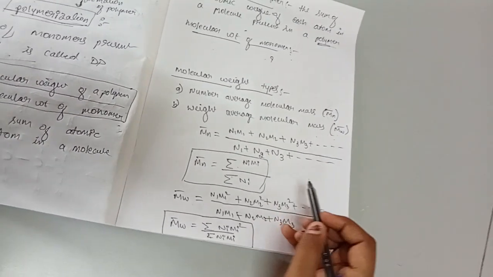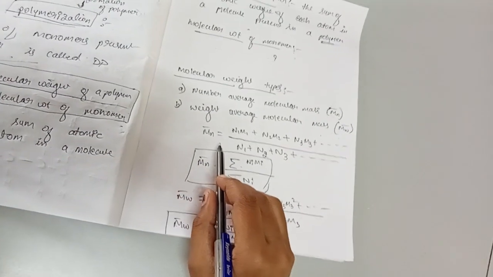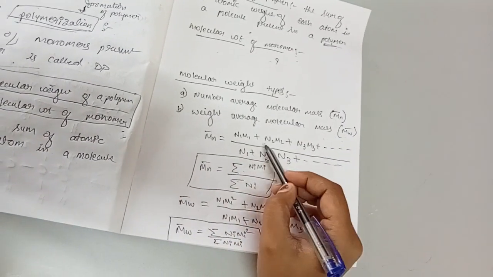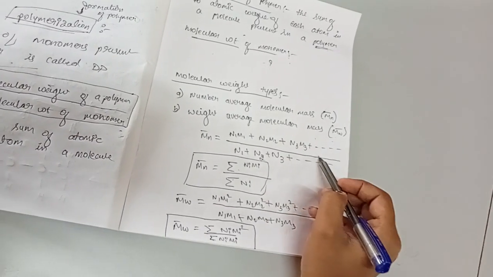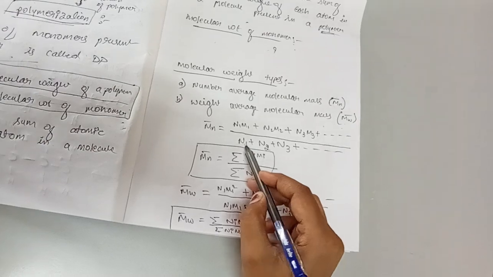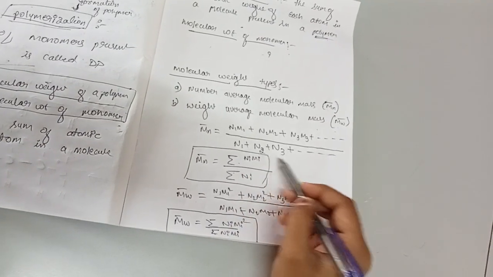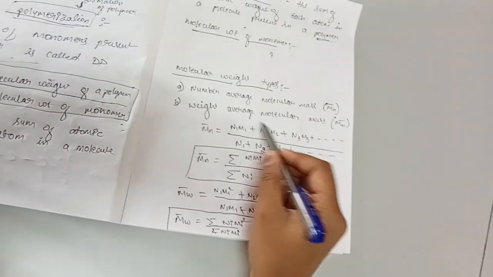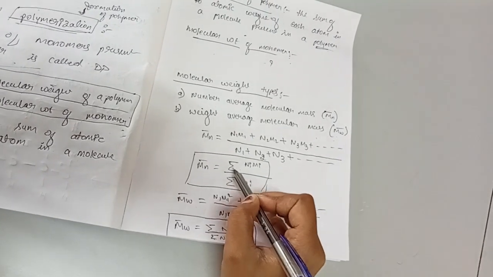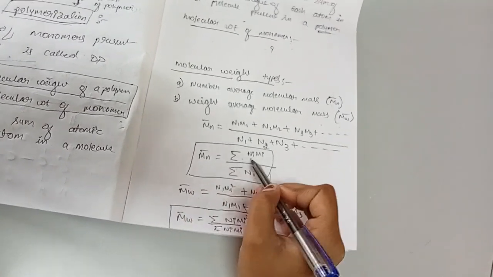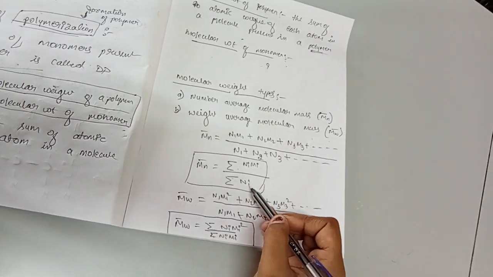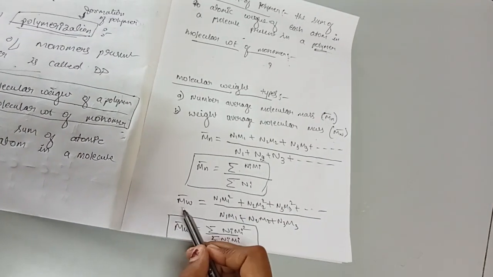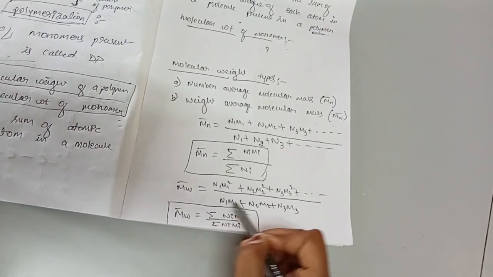Mn bar is N1 M1 plus N2 M2 plus N3 M3 and so on in the numerator, and in the denominator N1 plus N2 plus N3 and so on. The formula can also be written as Mn bar equals the summation of Ni Mi divided by the summation of Ni.